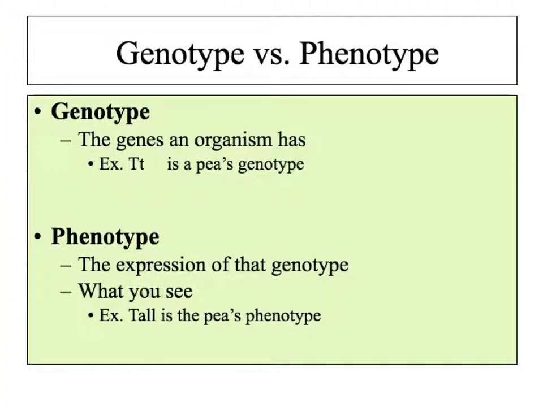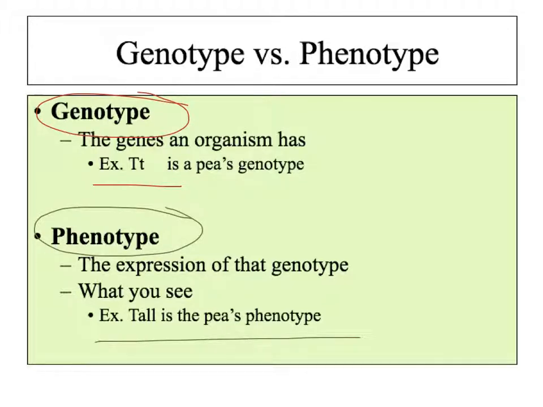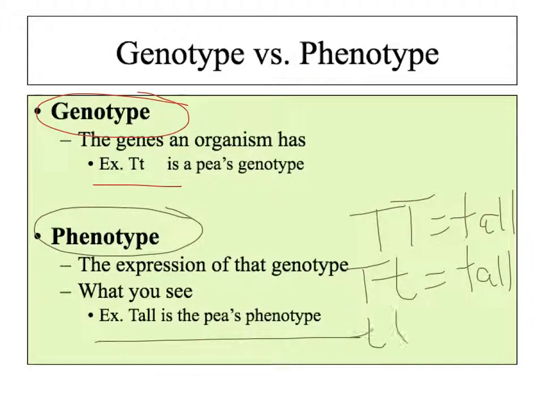So let's look at the vocab words genotype versus phenotype, and I've already been talking about this throughout the presentation. Our genotype is the actual genes the organism has. So we've been talking about pea height, so big T, little t, that is the pea's genotype. The phenotype then is actually what we see when we look at them. When we look at those pea plants, big T, they're tall. Little t, they're short.